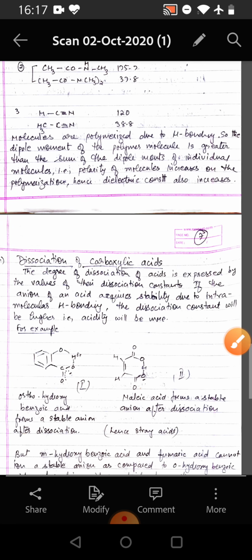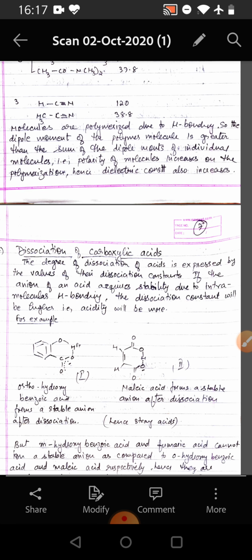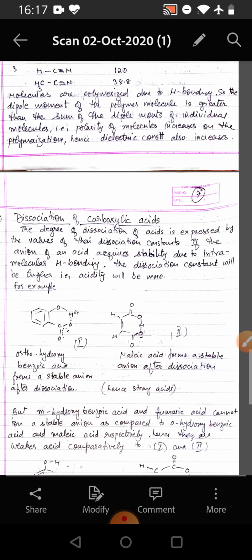Molecules are polymerized due to hydrogen bonding. So, the dipole moment of the polymer molecule is greater than the sum of the dipole moments of individual molecules, that is, polarity of molecules increases on polymerization, hence dielectric constant also increases.